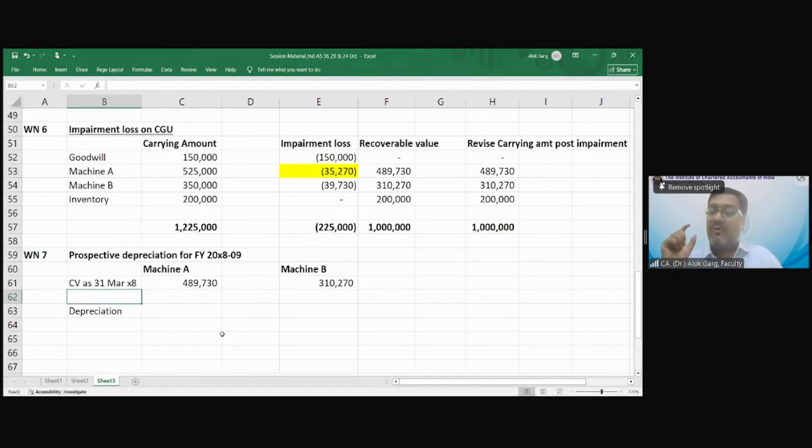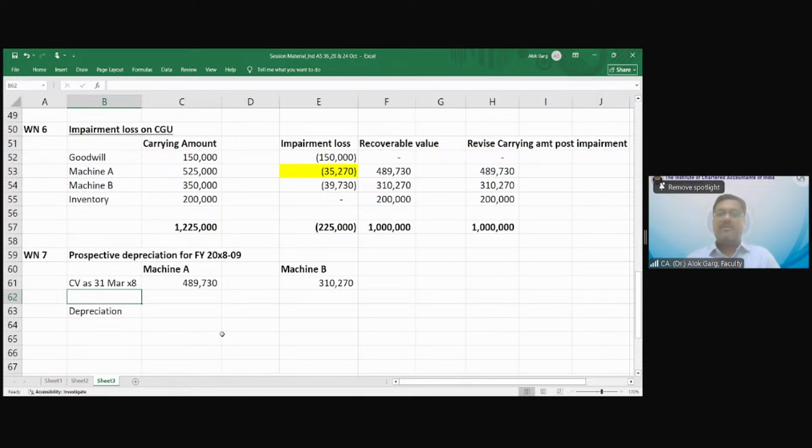जब आप कैरिंग अमाउंट निकालते हो तो कैरिंग अमाउंट कैसे निकालते हो? कॉस्ट माइनस एक्यूमुलेटेड डेप्रिसिएशन माइनस एक्यूमुलेटेड इम्पेयरमेंट लॉस. You are deducting accumulated depreciation and accumulated impairment loss from cost, right? But for computing depreciation, you are reducing residual value from cost. Cost minus residual value divided by useful life.